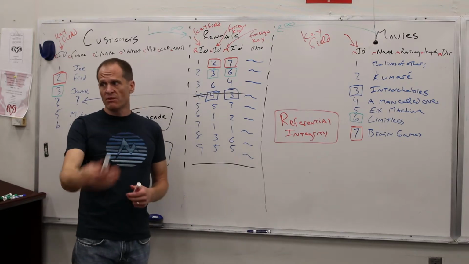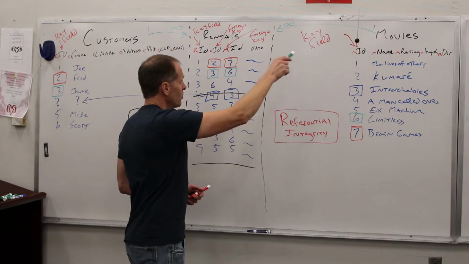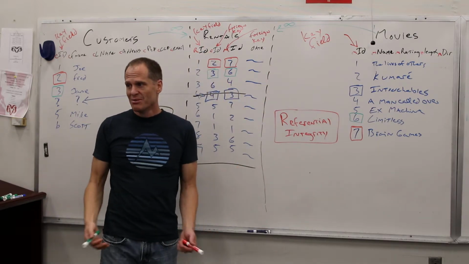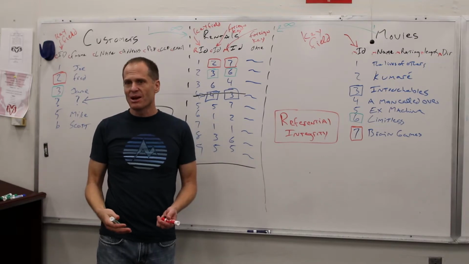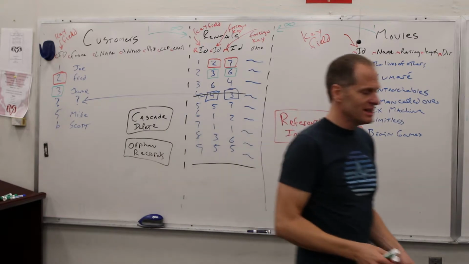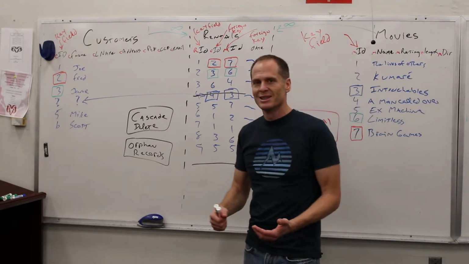One customer can be involved in many rental transactions. Between movies and rentals, that's one-to-many. One movie can be rented many times. Okay, totally obvious. But this is the terminology that we use to talk about it, and you're going to see this in the book. So it's better if you get the easy explanation of it, because sometimes books can be obtuse in the way they explain things.